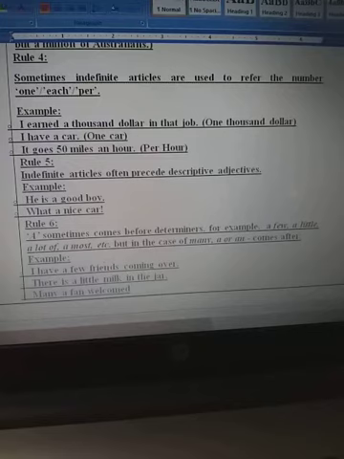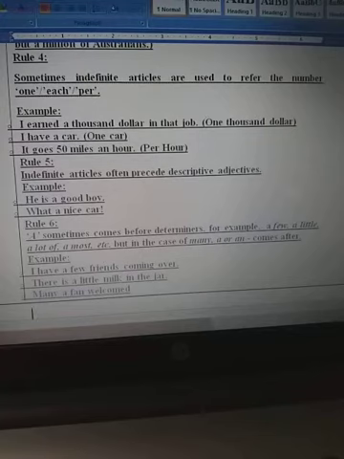So, let's revise one more time. Use of indefinite article a and an. A is used before the word begins with the sound of consonants, and an is used before the words begin with sound of vowels, like an umbrella, an honest man, an ice cream, a chocolate.